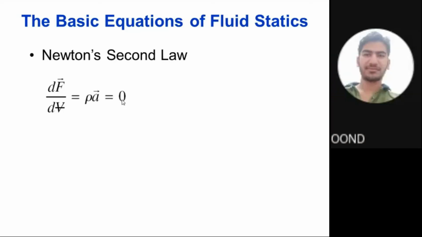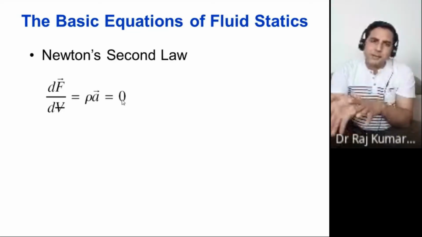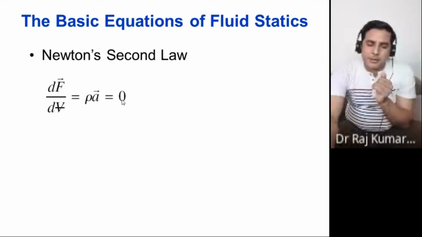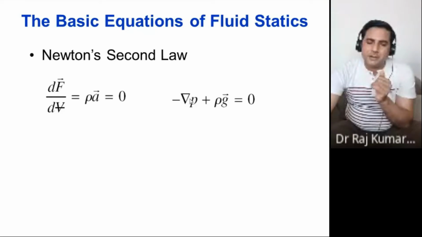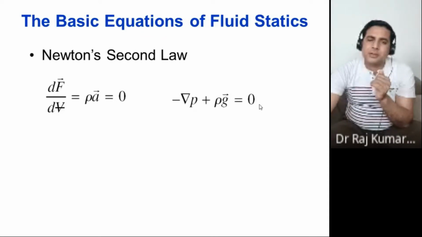So this condition has to be applied to the total force which you have calculated previously. You have calculated the total force: the gradient of P plus rho g is equal to the total force, dF upon dV. So from the second law, this is equal to zero here.